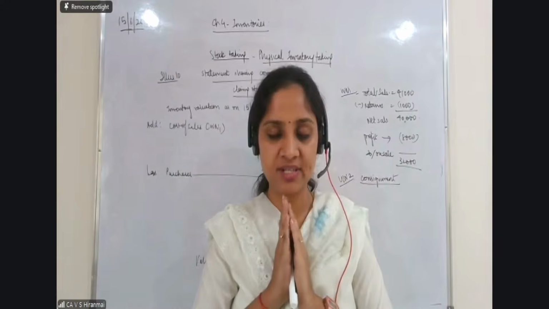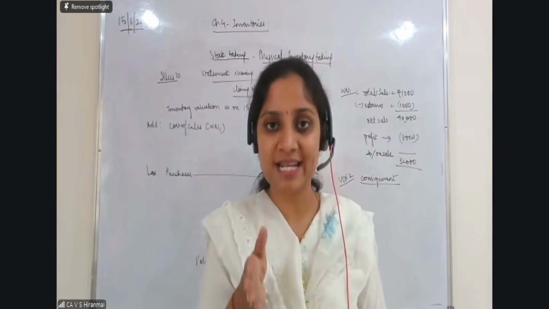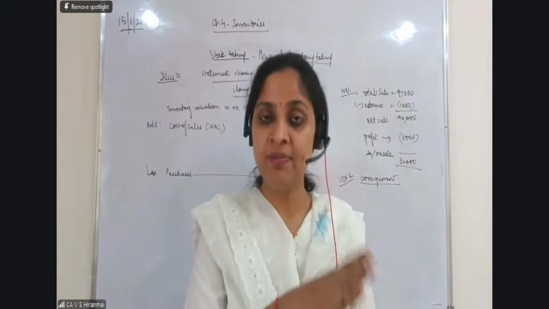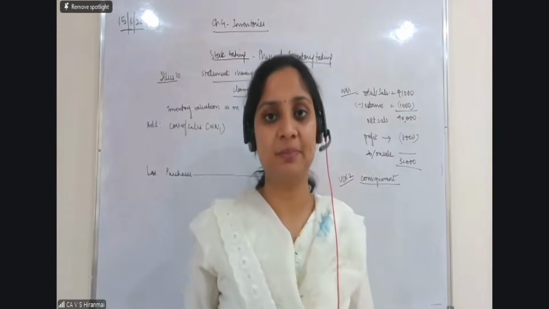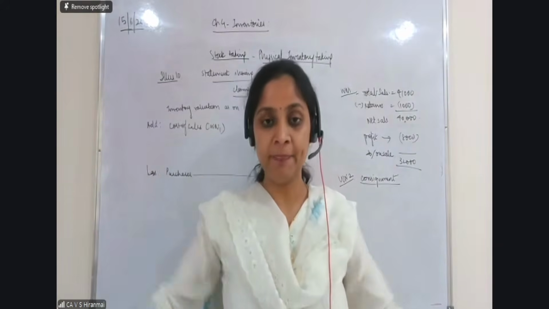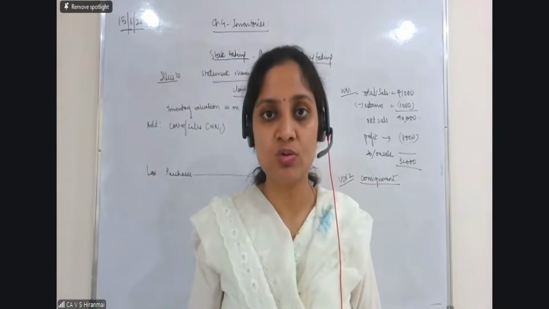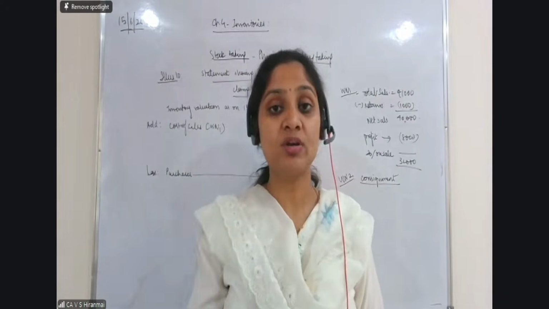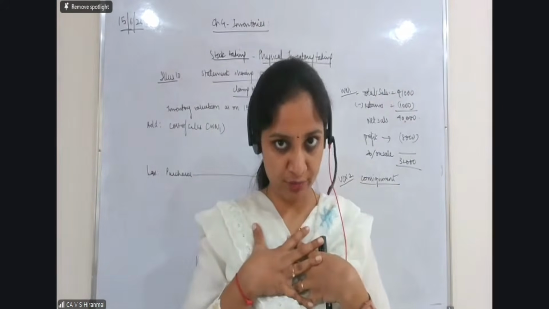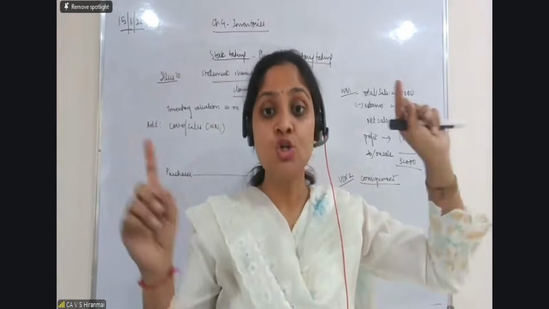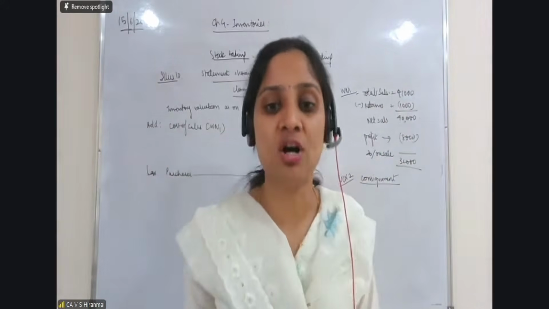All of you please listen very carefully. When the goods are sent to another person for the purpose of sale by that person, that is called consignment. Now between me and Mr. B, who is the owner of the goods? You tell me. I am the owner of the goods. Mr. B should not show the goods in his stock.